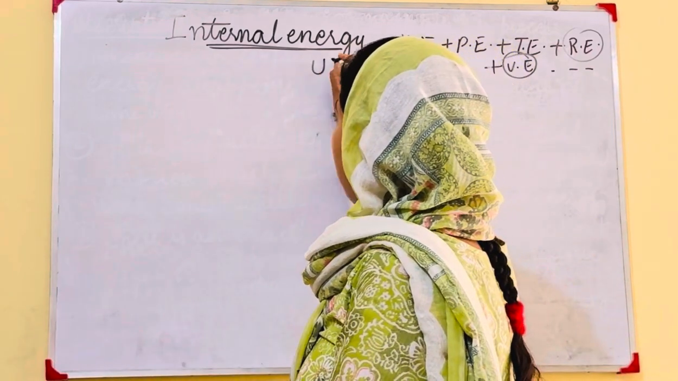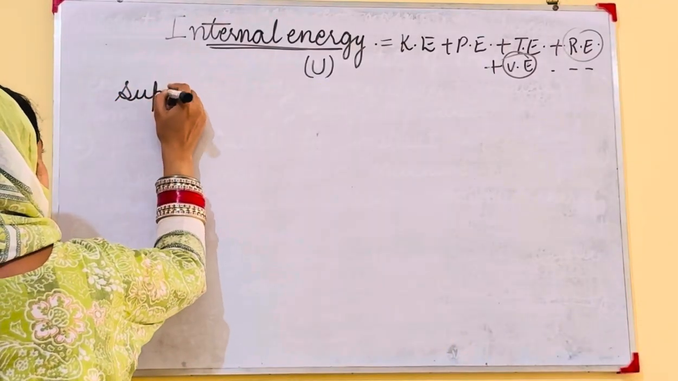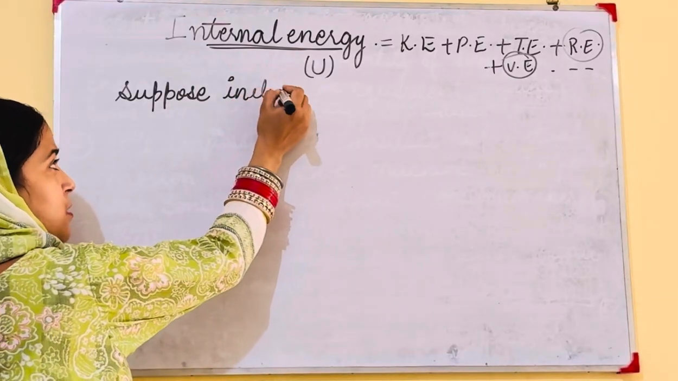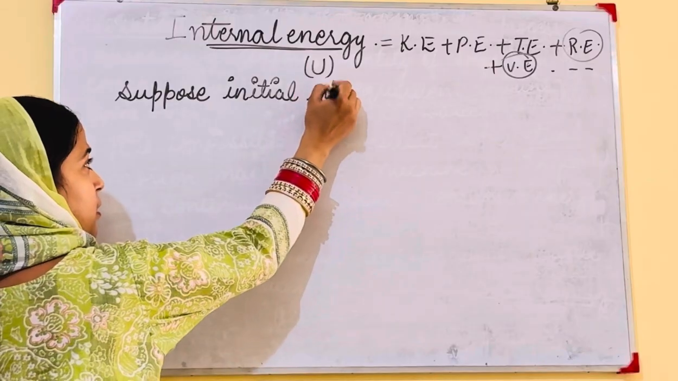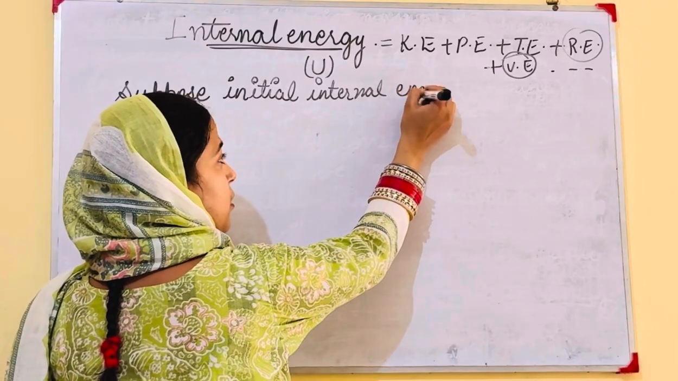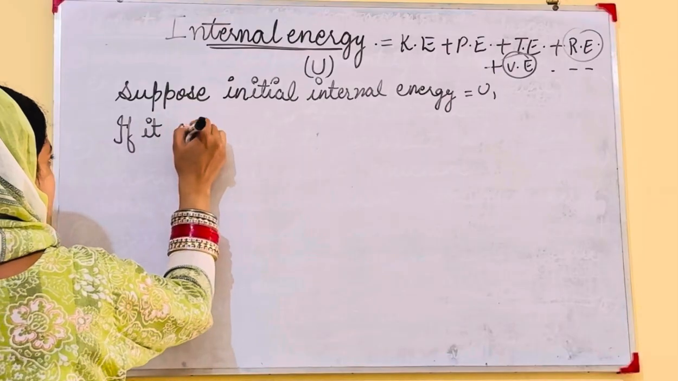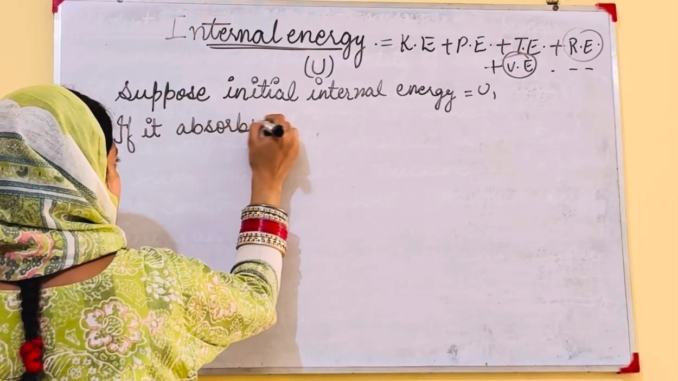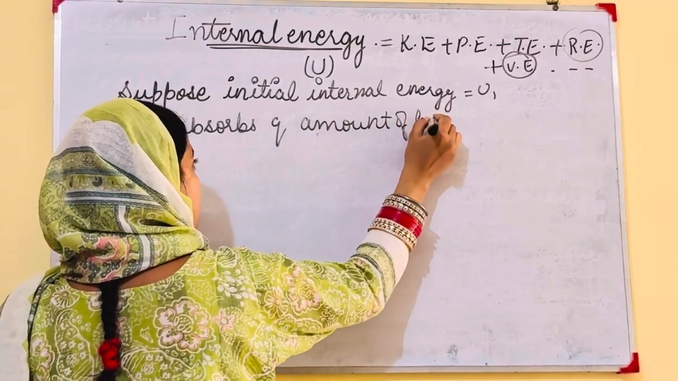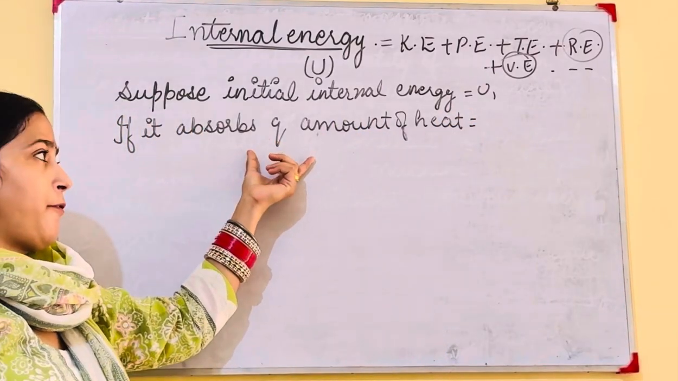Internal energy is represented by U. Now we will derive an expression. Suppose the initial internal energy is equal to U1, if it absorbs Q amount of heat. Now you tell me, will this Q be positive or negative?